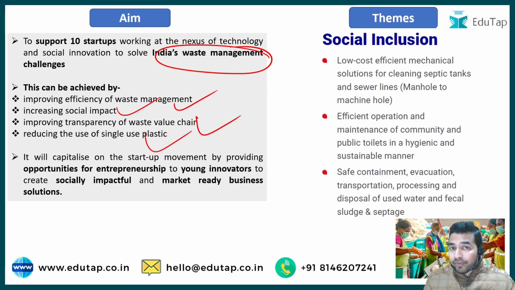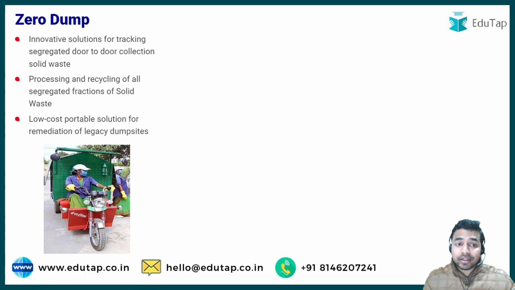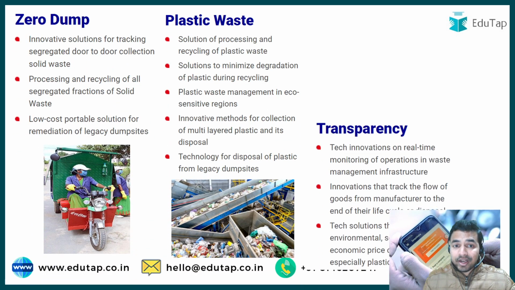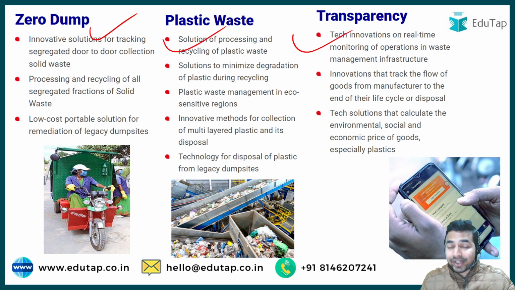And when we talk about the different four themes under which the different kinds of activities towards this particular challenge are going to be taken, the very first theme is social inclusion, which is going to basically focus on the maintenance of community and public toilets, and also the disposal of used water and fecal sludge and sewage. Now there are three other important themes as well that are mentioned here. That is zero waste, plastic waste and transparency, which are the three different themes under which different kinds of activities are going to take place under this particular challenge.